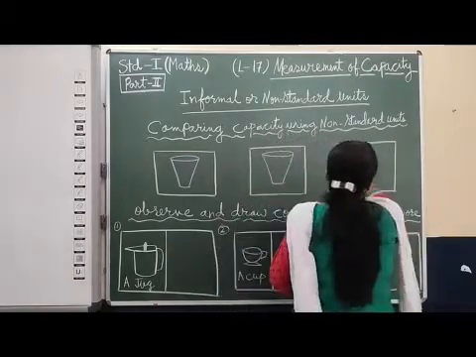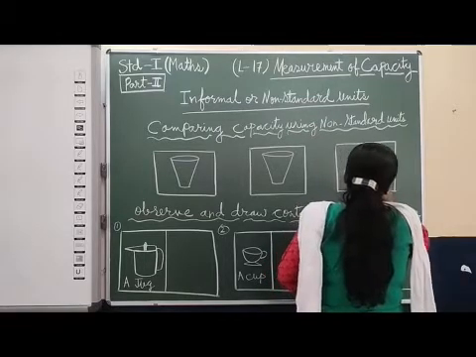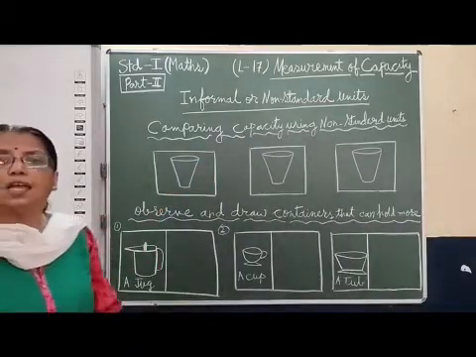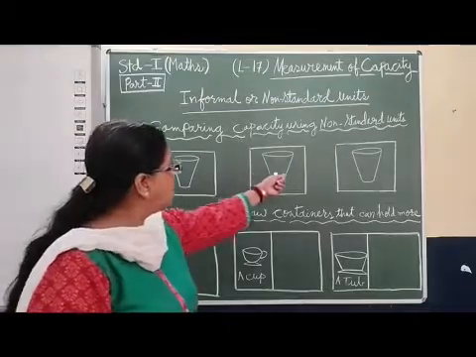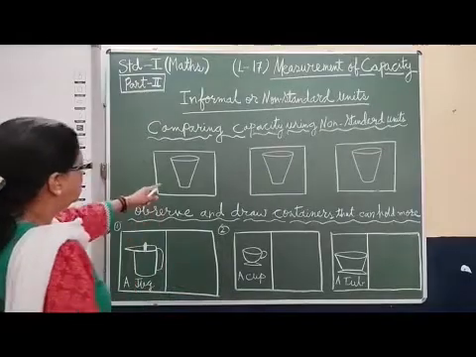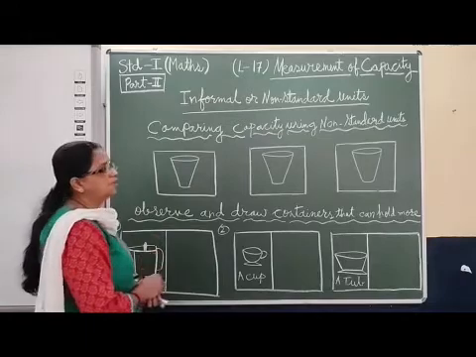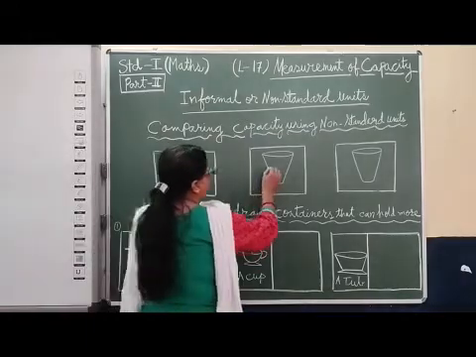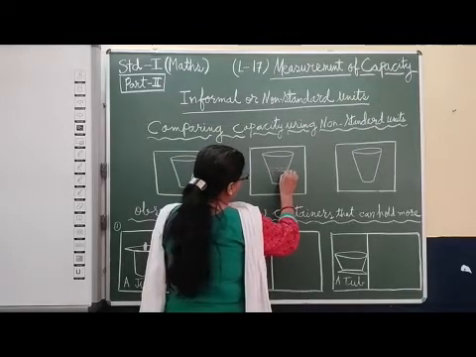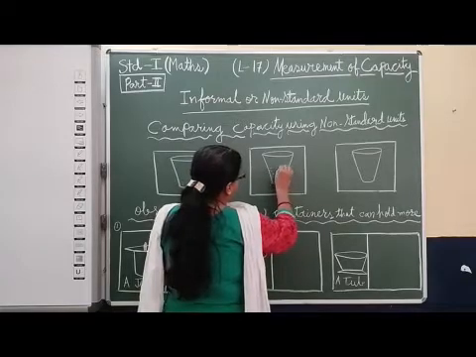Now how to compare the amount of water or liquid? See here, everywhere 3 glasses I have drawn. 1 glass in the first, 1 glass in the second, 1 glass in the third. Now what will we do? We will keep the first one empty. We will not fill anything in this glass. And here we will fill up to half. Half glass of water we will fill. Half part is filled with water and half part is empty.